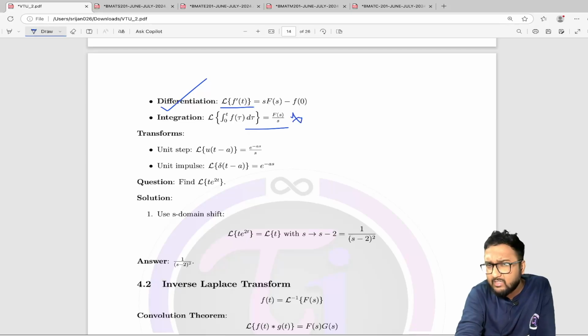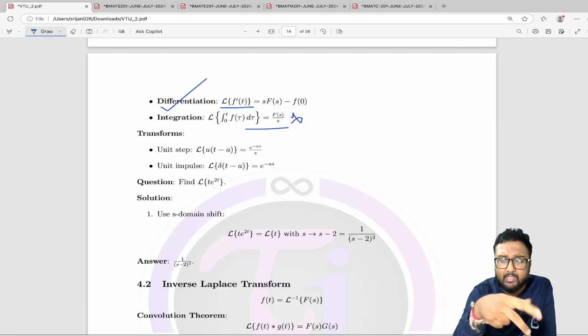And just recently, about 2 to 3 days before, I solved a question of the AKTU second semester examination, where I solved one question using this particular property. I just remember, okay.